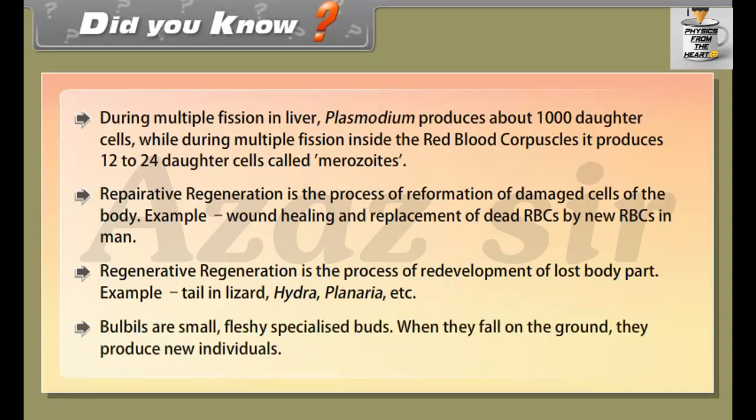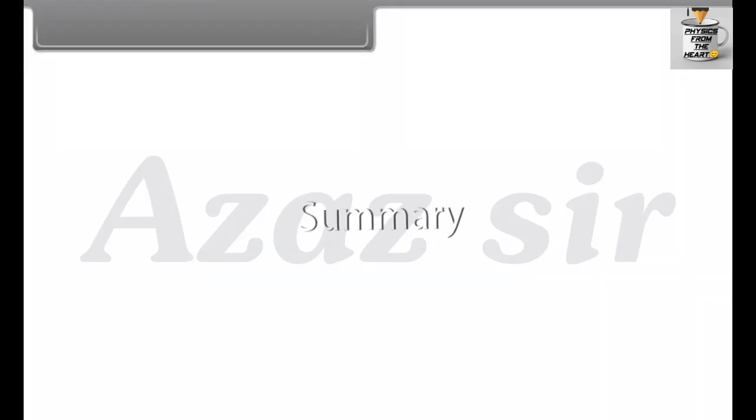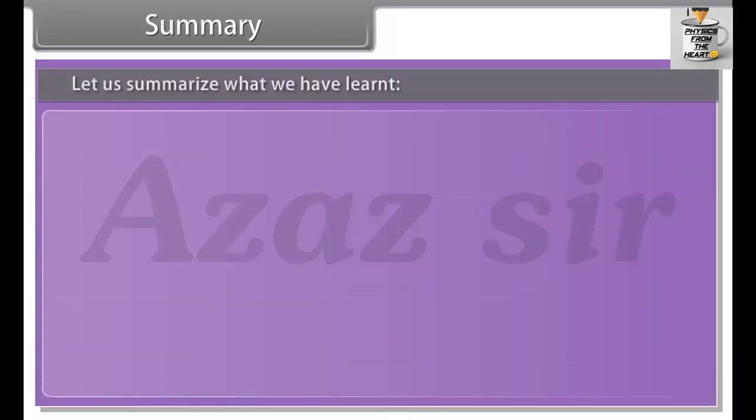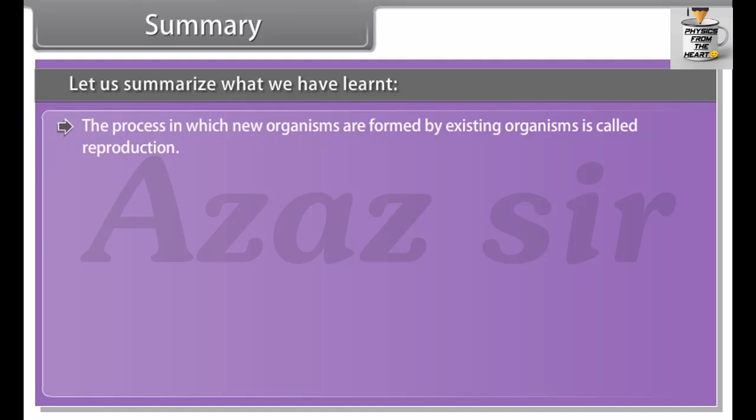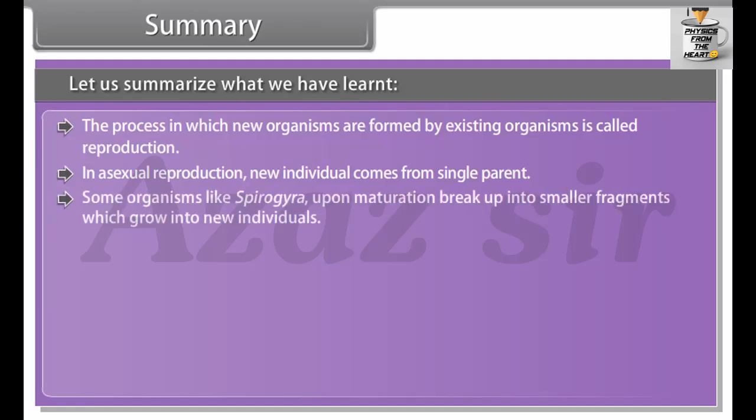Bulbils are small, fleshy, specialized buds. When they fall on the ground, they produce new individuals. Summary. Let us summarize what we have learned. The process in which new organisms are formed by existing organisms is called reproduction. In asexual reproduction, a new individual comes from a single parent. Some organisms like Spirogyra, upon maturation, break up into smaller fragments which grow into new individuals.